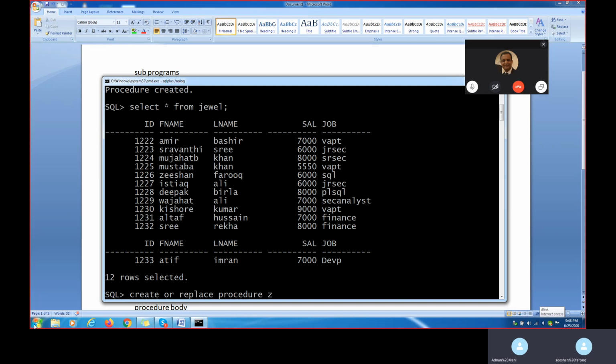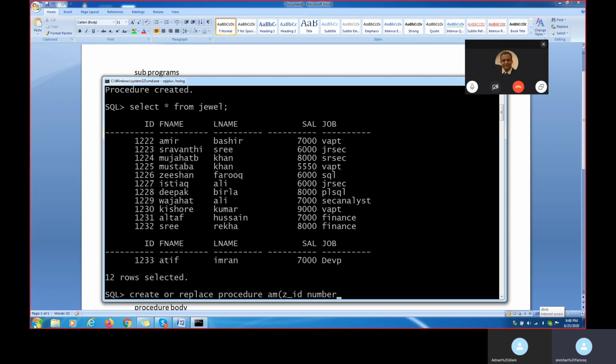Now I am passing the procedure name. Any name I can give. For example, AM, I am giving here. AM is the name of my procedure. Then Z underscore ID, for example, I am giving a Z underscore ID.